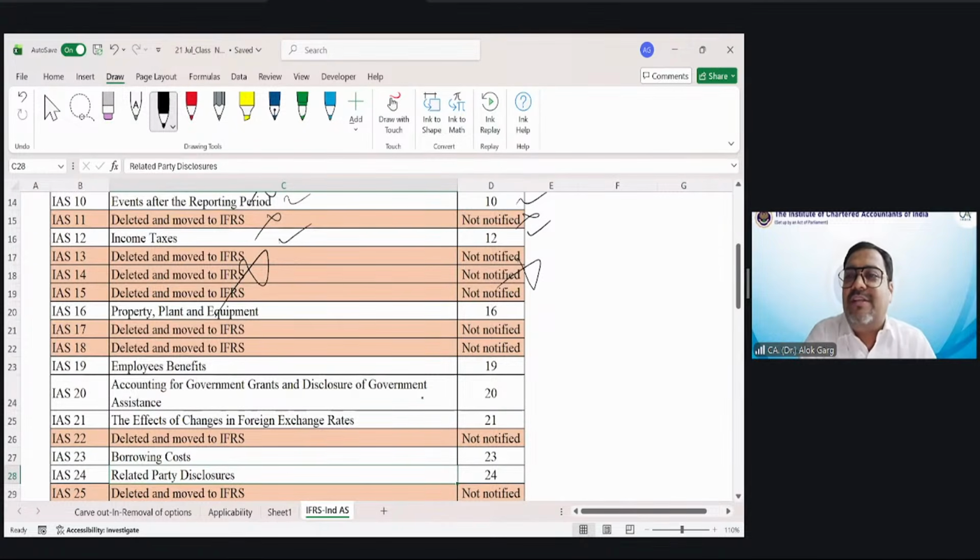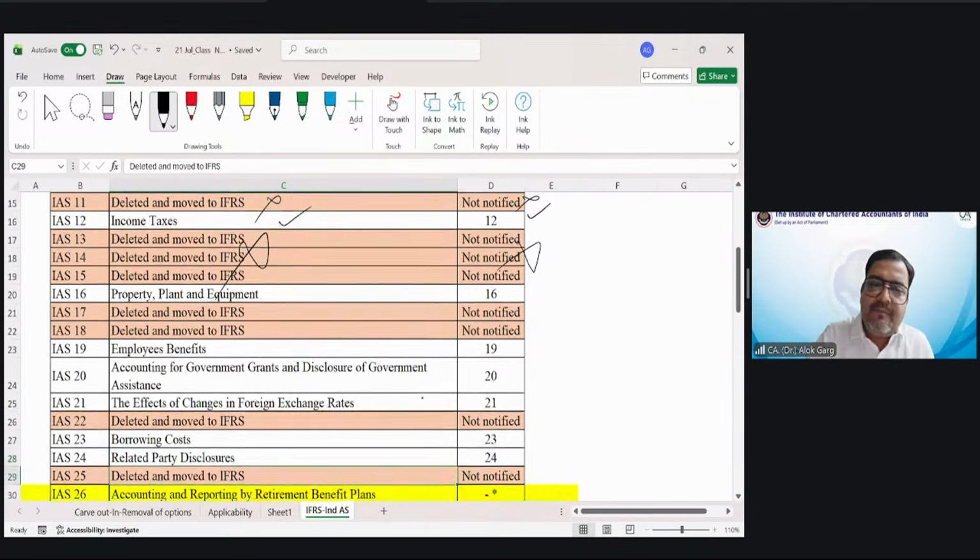Don't write to the Board of Studies of ICAI that this study material is not right because Ind AS 13, 14, 15 are missing. They are missing from the ministry level. MCA has never notified these 13, 14, 15, 16. Have you understood, my dear friends? Now you have understood that we maintained the same sequence, we maintained the series, and wherever the old IAS standard was replaced by an IFRS standard, meaning the IAS standard was not present, we have also not notified the counterpart Ind AS standard. Is that clear?